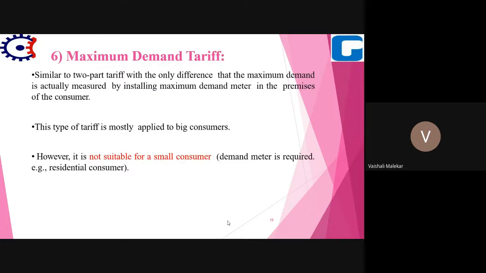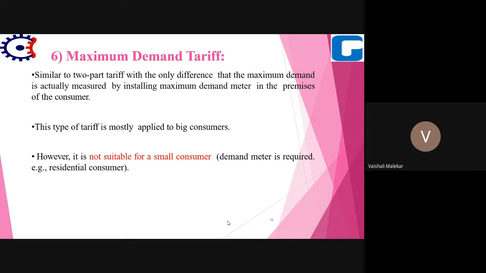Now next is the maximum demand charge. It is similar to the two-part tariff, but the difference is that here the maximum demand is actually measured by installing a maximum demand meter in the premises of the consumer.